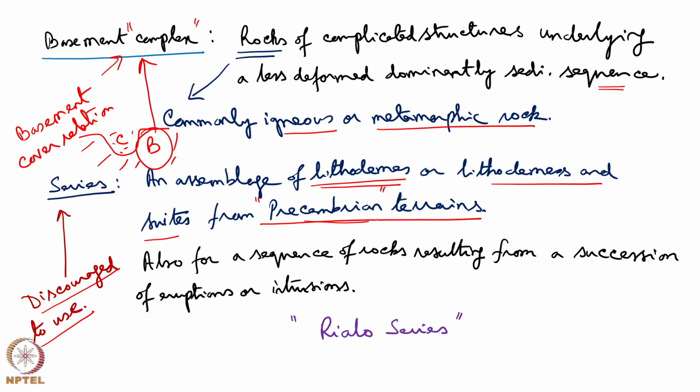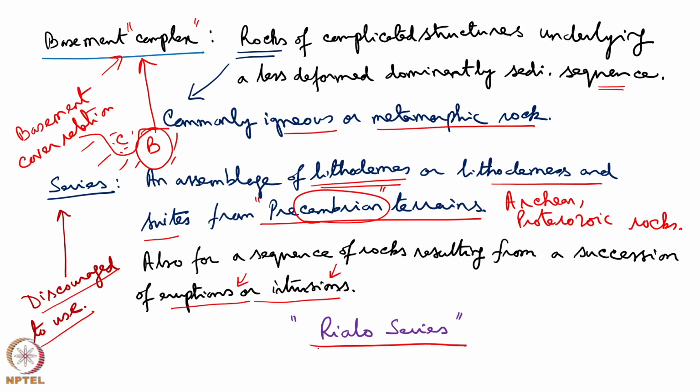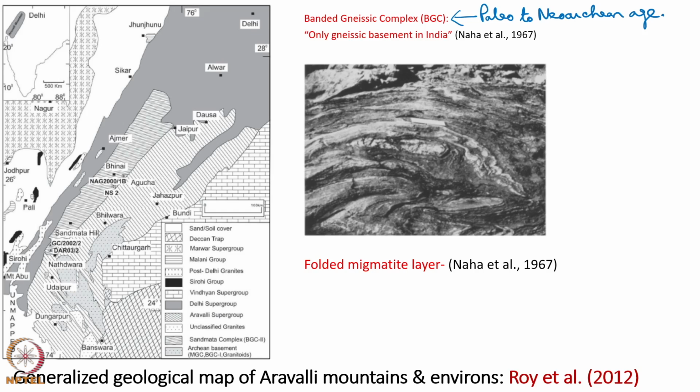Precambrian means before the Cambrian, older than the Cambrian rocks. That means the Archean and Proterozoic rocks. Also for a sequence of rocks resulting from a succession of eruptions or intrusions. So, eruptive rocks and the intrusive rocks will be included within this. An example is the Rayalo series.